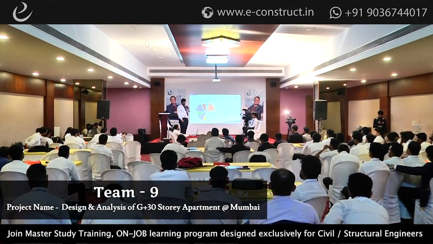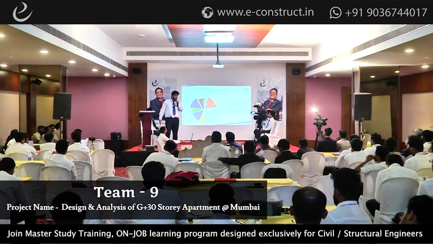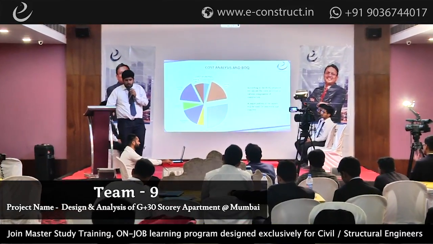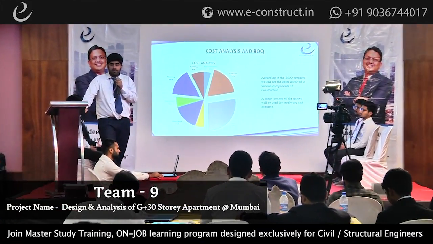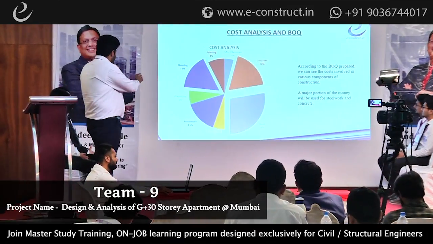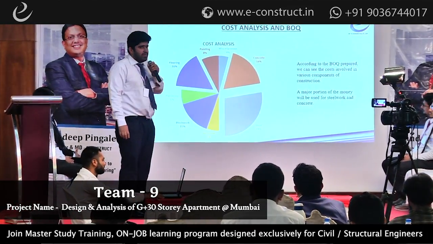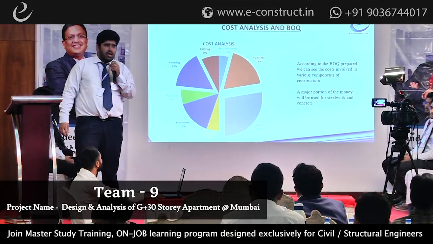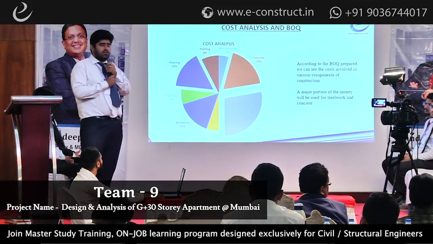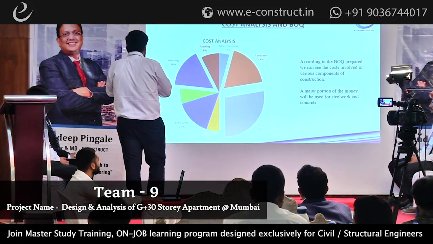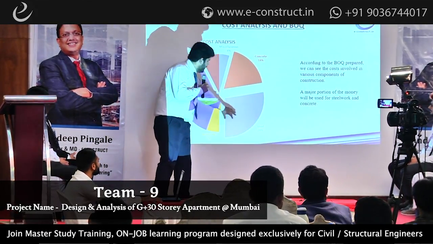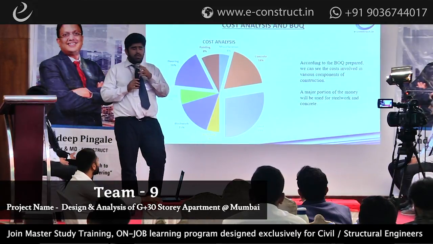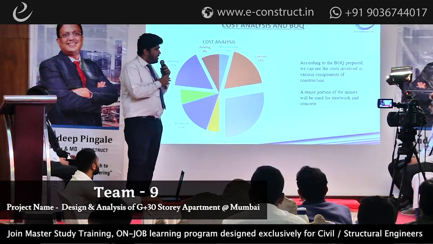Now I'll talk about the cost analysis and the BOQ part. The approximate cost of our BOQ, or the amount which we have estimated, comes to around 50 crores, of which 28% goes to steel. We have around 2,300 metric tons of steel which will be used, and approximately 10,000 cubic meters of concrete. You can clearly see that steel is occupying 28%. Steel cost comes to around 13.5 crores out of the 50, and concrete cost comes to around 8.5 crores.